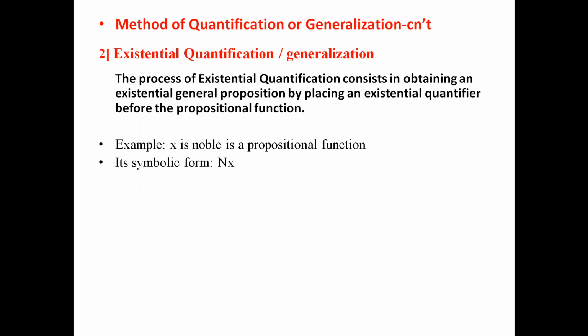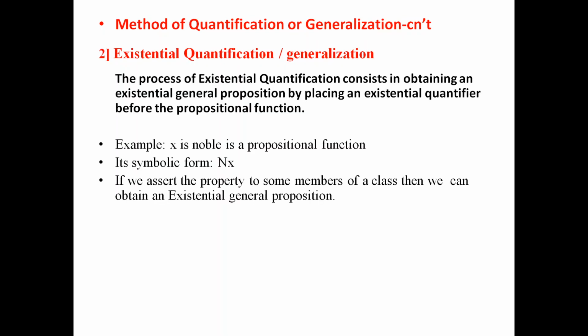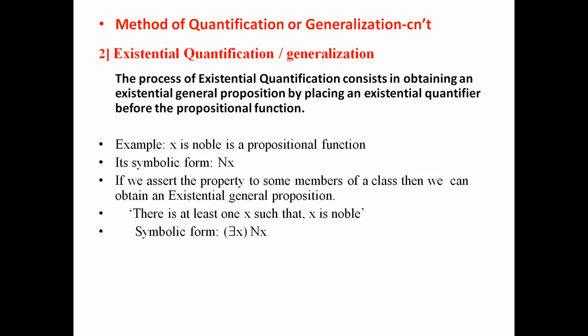Its symbolic form is capital N, small x. If we assert the property of some members of a class, then we can obtain an existential general proposition, that is, there is at least one x such that x is noble. The symbolic form will be existential quantifier, capital N, small x.